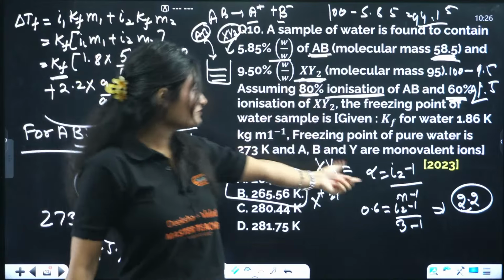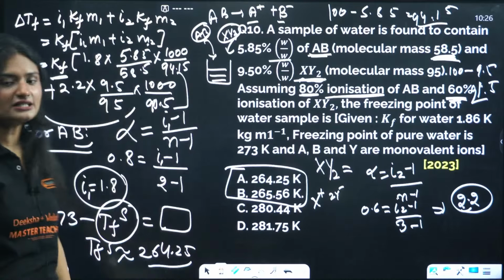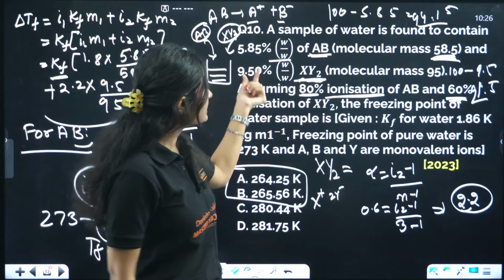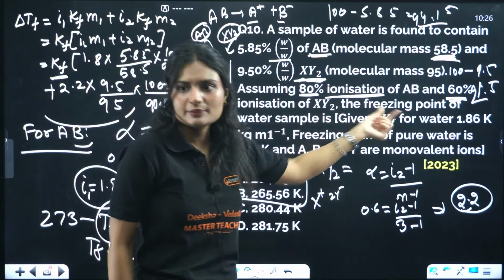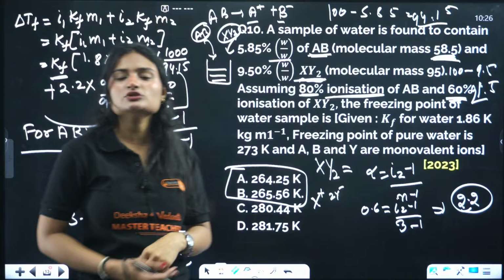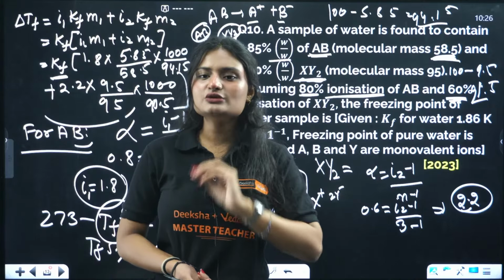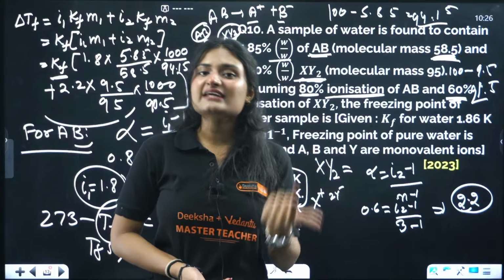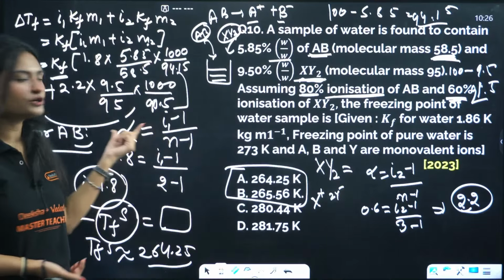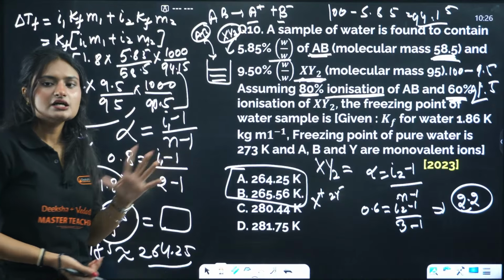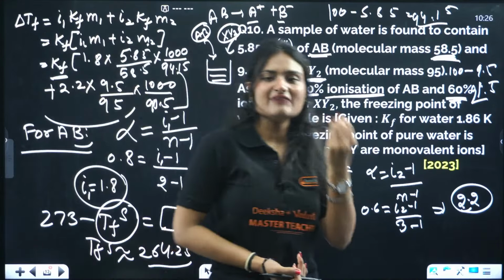Okay, it's a little more calculative, I know, for your taste and also for KCET level, right? But it is a previous year question. You see, it came in 2023. First thing, it's given here that they are ionized. AB and XY2 both are ionized. As I told you, ionization means dissociation, so we will use the Van 't Hoff factor. How will we calculate the Van 't Hoff factor? Using this formula for dissociation or ionization. Clear?